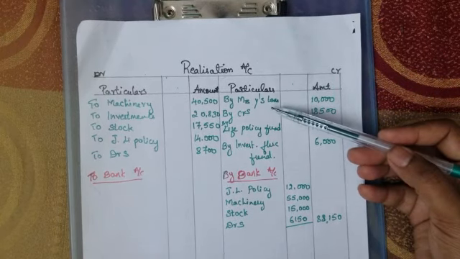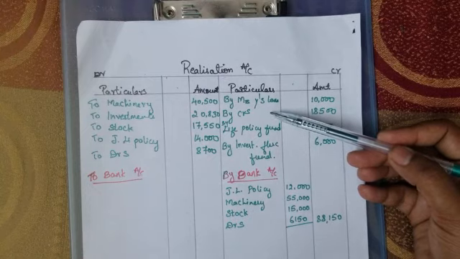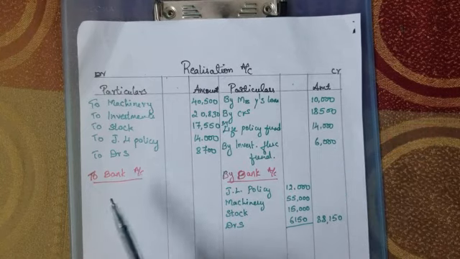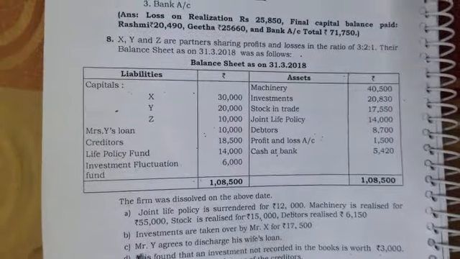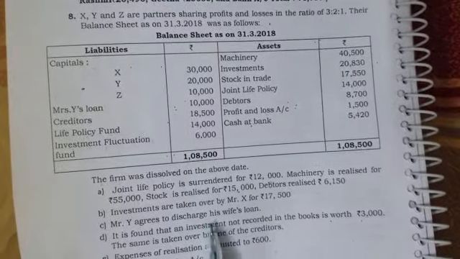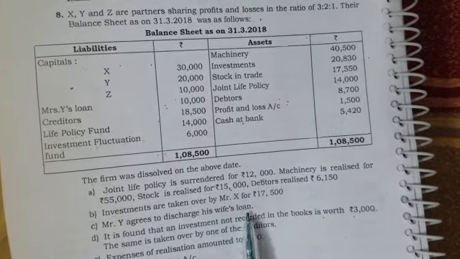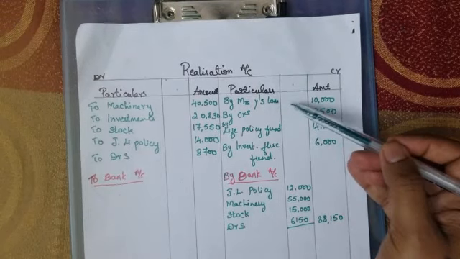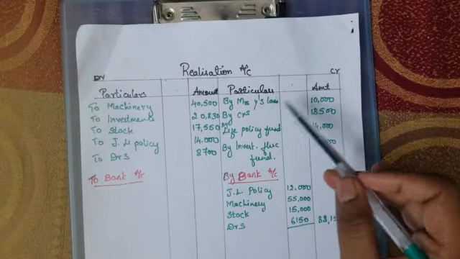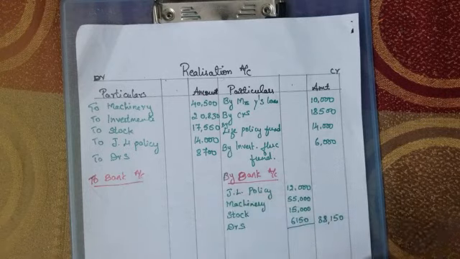So that becomes a liability for the firm which has to be paid. Now we are not showing it in the bank account because there is an adjustment related to Mrs. Y's loan. Mr. Y agreed to discharge his wife's loan. That means Mr. Y is taking over Mrs. Y's loan. So it goes to the capital account. It will not come under the bank account.